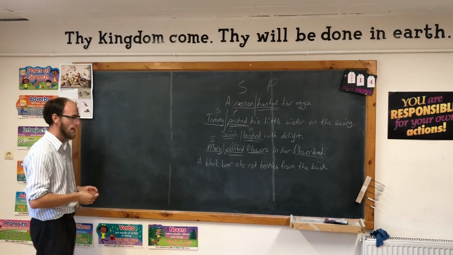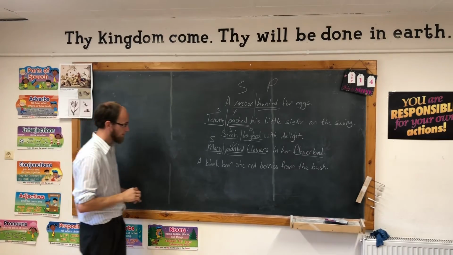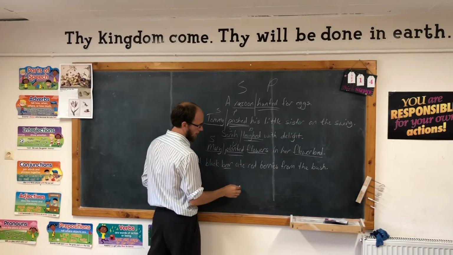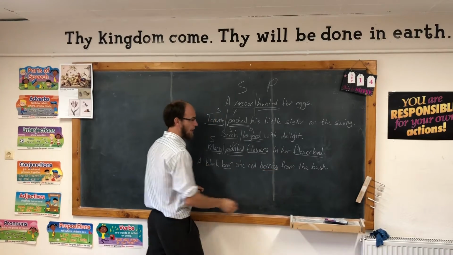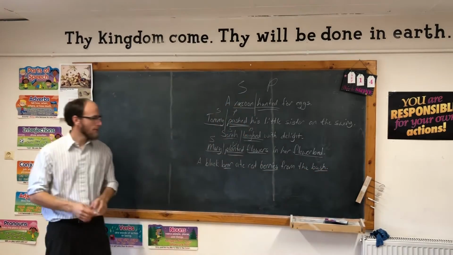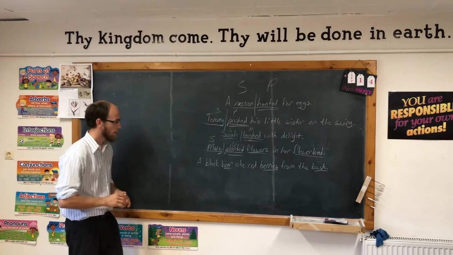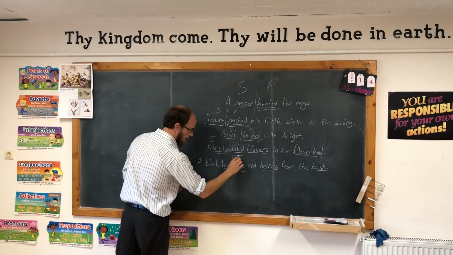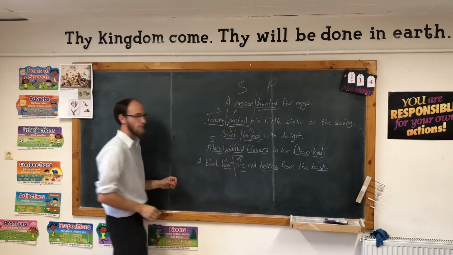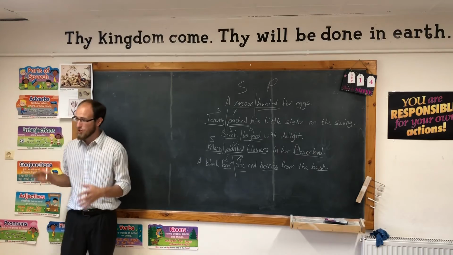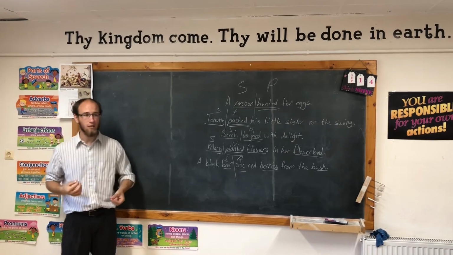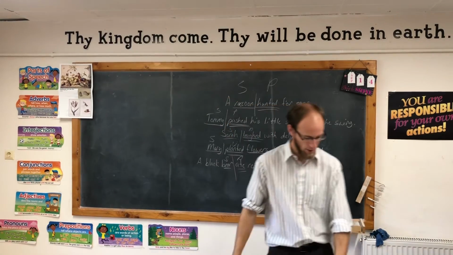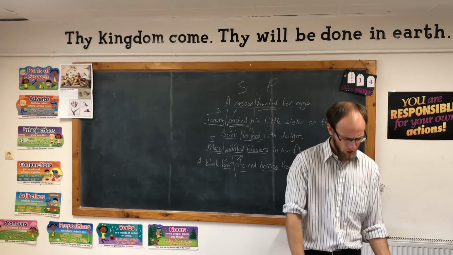Can you find some nouns in the second sentence, Shane? Bear. Berries. Bush. Good. Bear, berries, and bush. And what's the verb in the sentence? Anyone? Ate. Who or what ate? Bear. So ate is the predicate, bear is the subject. The predicate is the same as the verb. The subject is a noun that is saying what is doing the action of the verb. What is actually doing that action. Okay, do you have questions about that?